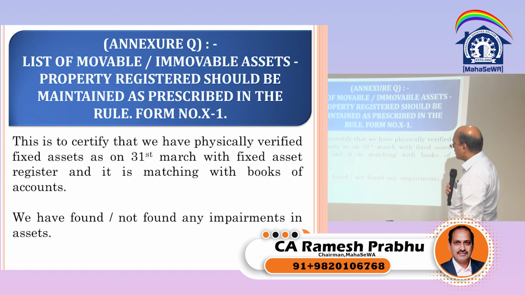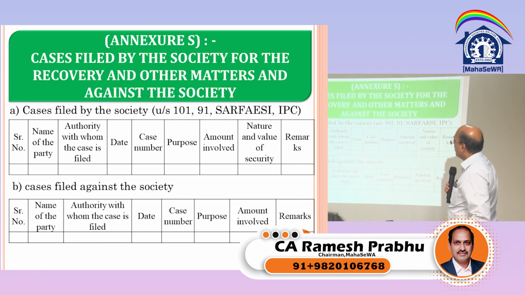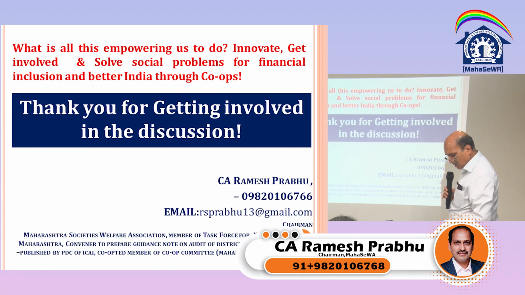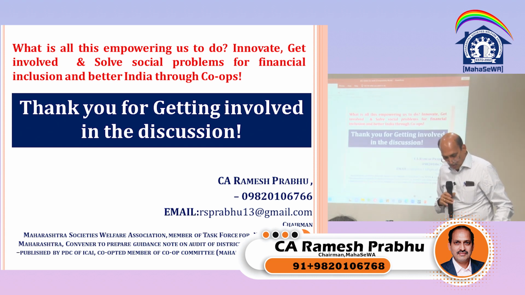List of movable and immovable properties. So you can say that we have physically verified so and so asset like furniture, fixture or computer, whatever. Contracts, if there are any contracts, so you know how many contracts the society has entered into, repairing contract or AMCs or firefighting system contracts. So CCTV contracts, intercom, all that. Cases filed by the society, if there are any cases filed for the recovery, these are the columns based on which you can verify and get the information. So these are the information to be collected from the housing societies for the purpose of audit.